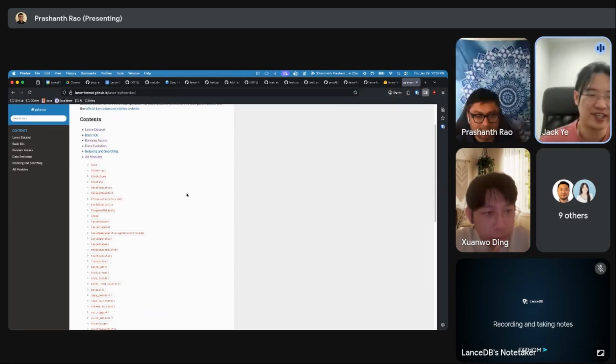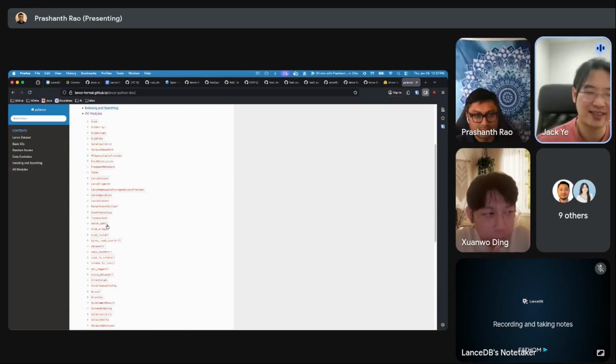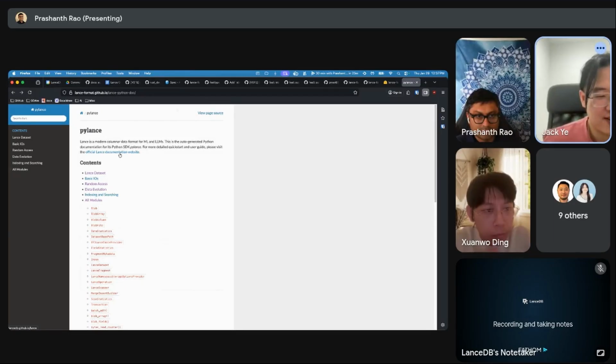So this is essentially a separate build to publish the Read the Docs version of PyLance. And if you look at the homepage of this, we are not doing a good job right now. This needs to be constantly updated with whatever is important in PyLance, because this page you see now is handwritten. It's not auto-generated.